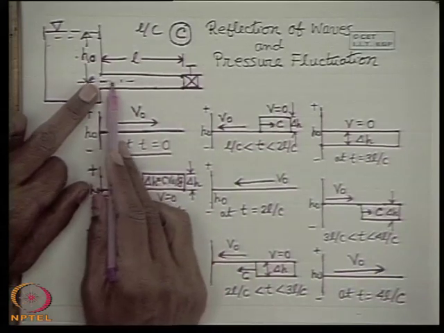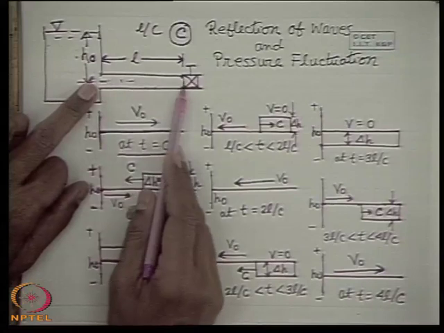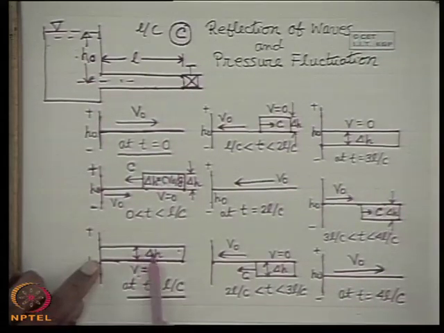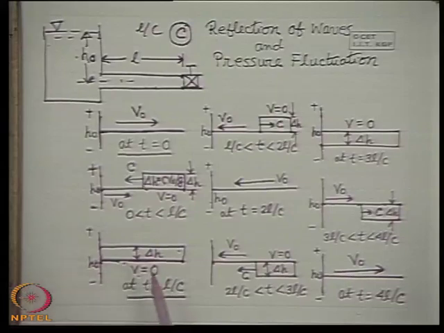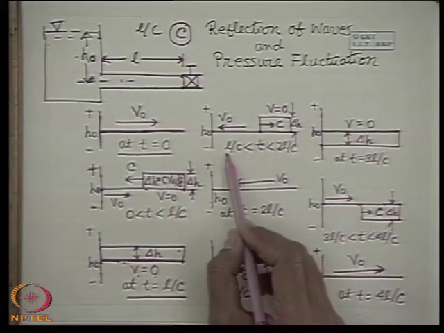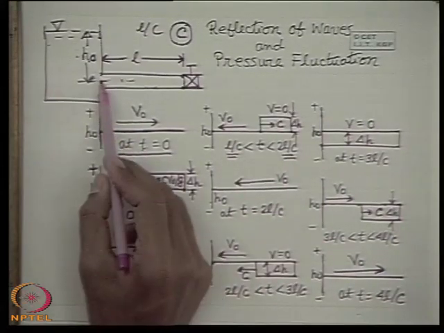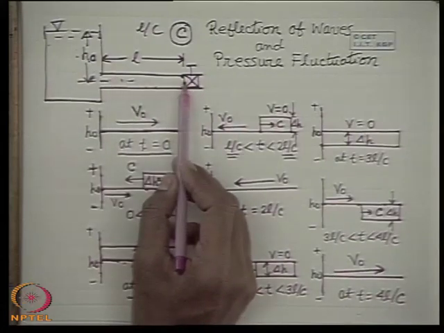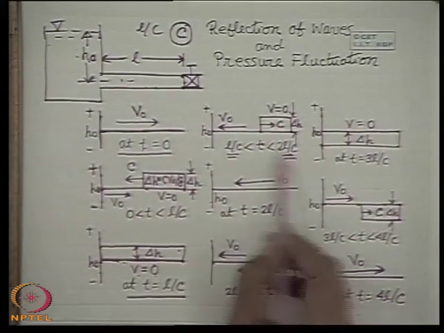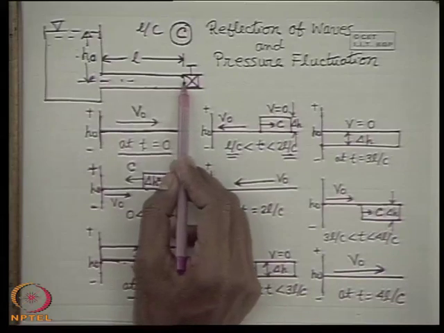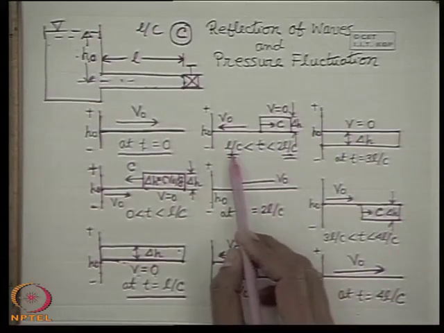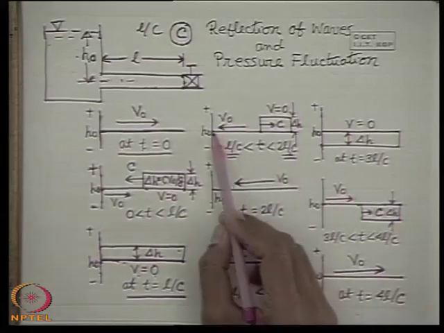And the action of this pressure wave going from the reservoir end to the valve end is to superimpose a negative pressure head, minus delta H, on this, so that ultimately the pressure head is coming to H0. So this is the situation between a time interval of L by C to 2L by C, because for the pressure wave to reach there again will take a time L by C. So after a time 2L by C only this reflected pressure wave will reach there. So any time in between from L by C to 2L by C, this situation is like that.